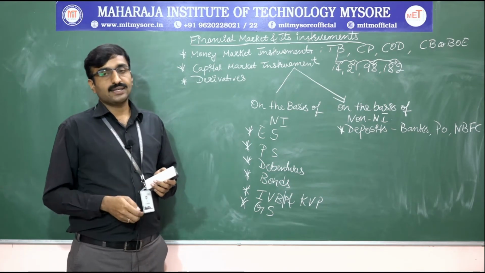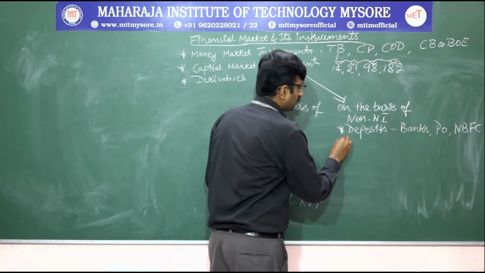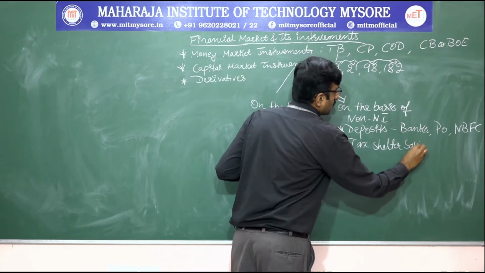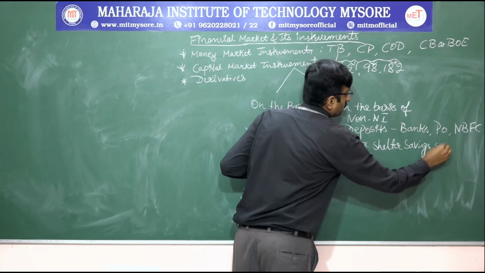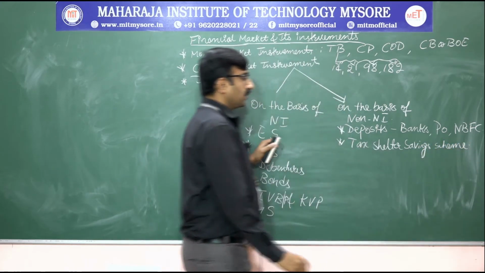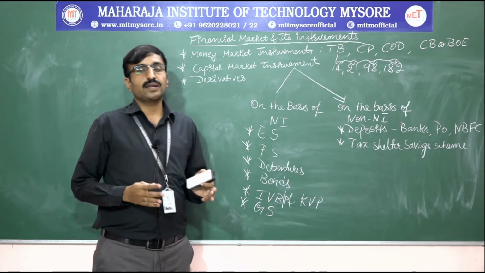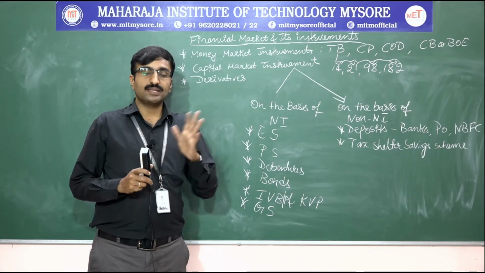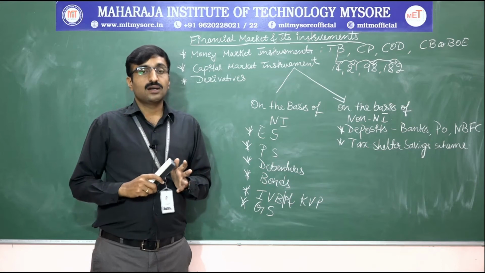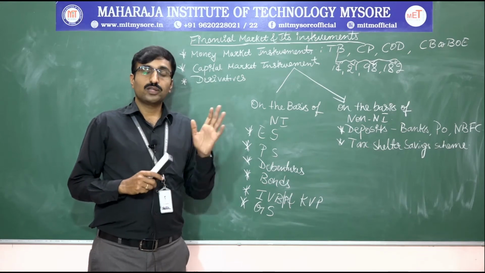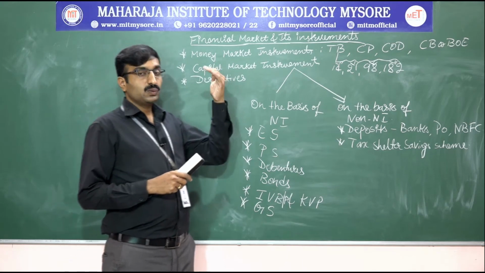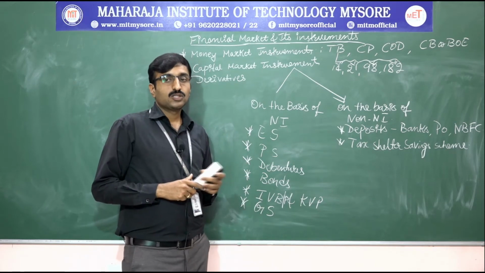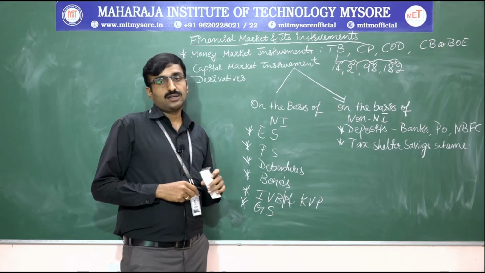Next, we are having tax shelter saving scheme. This particular instrument is usually applicable to taxpayers, meaning employees, those who are paying tax to the government. So for them it is applicable. In order to avoid the tax we can go for the investment. That is also one of the kinds of capital market instrument. We are having different tax shelter saving schemes.